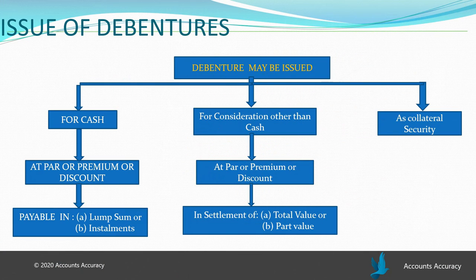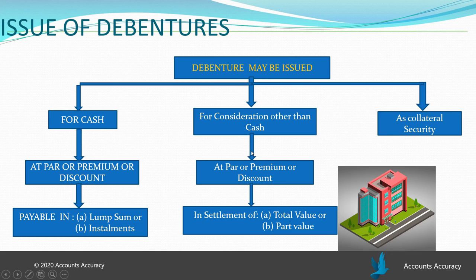Now you see here, debenture may be issued for cash or for consideration other than cash or as a collateral security. Now, for consideration other than cash, that means company acquires another company. If company acquires another company, at that time the company purchases or acquires the other company by issuing debentures.